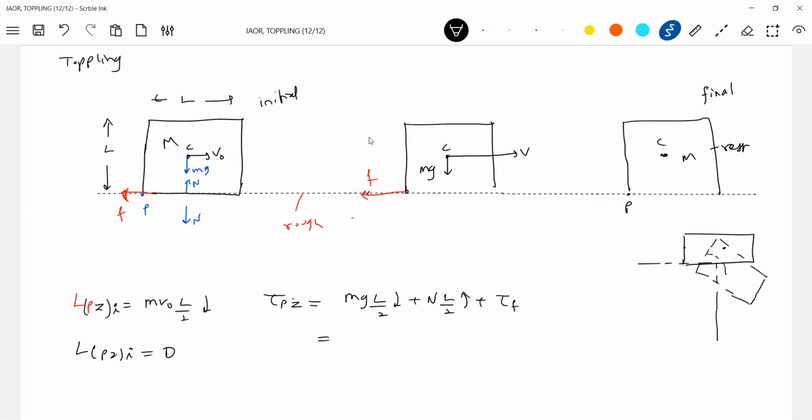And we know N must be equal to mg. That's the very core idea of the laws of motion, N equal to mg. So if I substitute, mg L by 2 clockwise is negative, mg L by 2 anticlockwise is positive, and torque due to friction is 0. Net torque is 0. So this is something strange, no? According to the torque idea, the net torque acting on the block is 0, but still the angular momentum is changing. Will I agree?